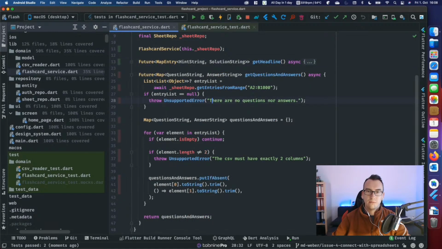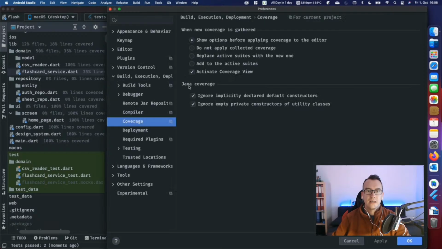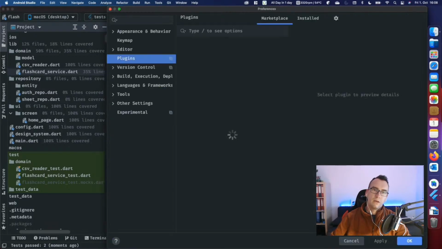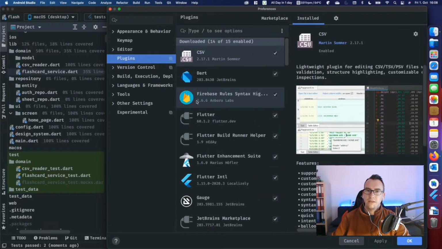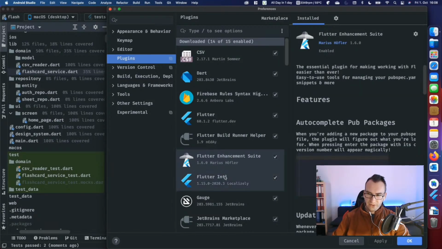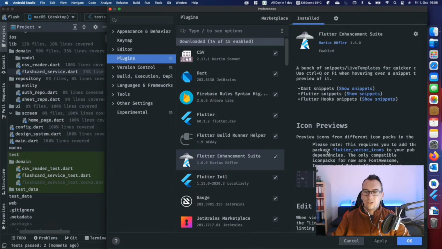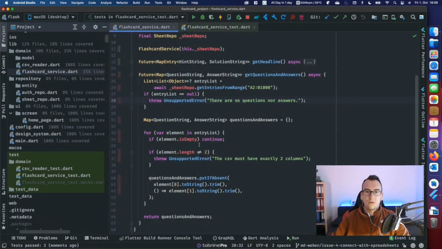And that's pretty awesome. The package that I use for that is the Flutter Enhancement Suite from Marius Höfler. With this, you can make the coverage data visible inside of the Dart code, which I highly recommend if you write a lot of tests.